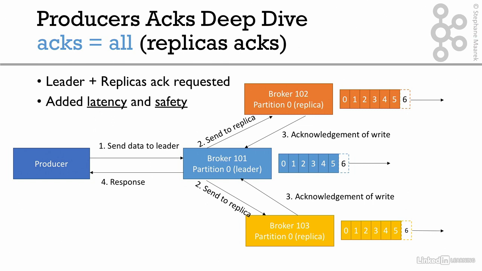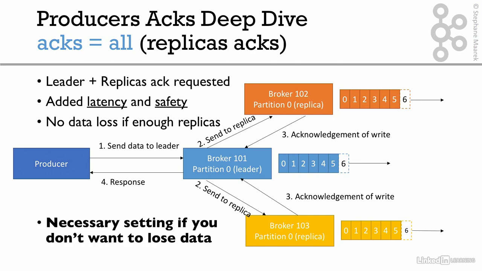Everyone got it. And so basically, as you can see, it added a bit of latency because now for the producer to get a response from the broker leader, it needs to wait for all the replicas to do their replication. So there's a bit of latency added. It's not that much, but you have to know about it. And obviously, because you add latency, you also add safety because we have requested more guarantees now. And so this process guarantees no data loss if you have enough replicas online, obviously. Now, it's a necessary setting if you don't want to lose data, okay? And you have to know about it. So when you have a safe producer, Acks is always equal to all.